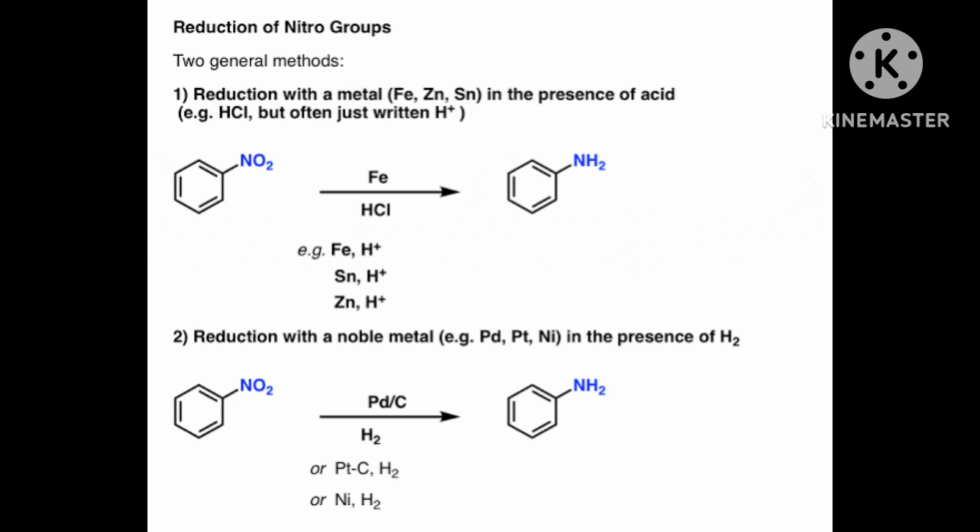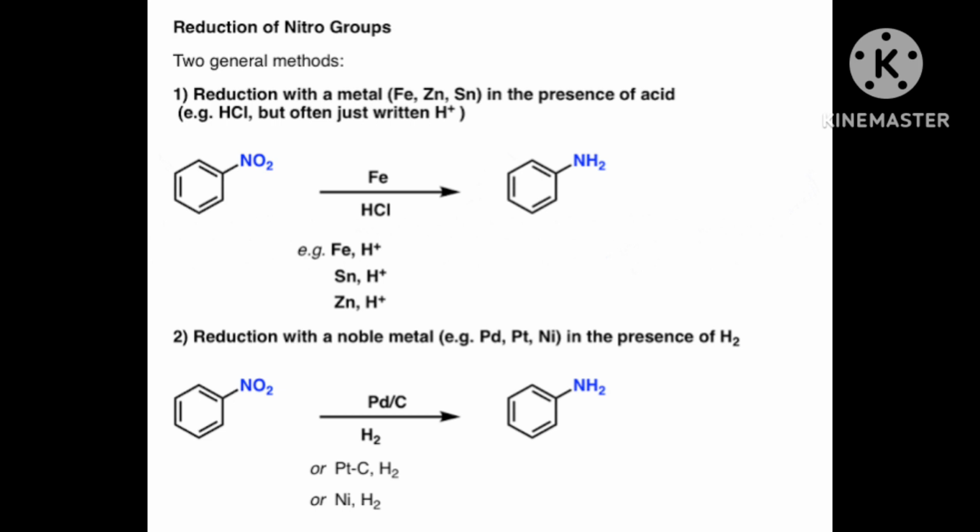Okay. Similarly, nitroalkanes can also be used. Here you have taken nitrobenzene, but you can take nitroalkanes also. Nitroalkanes can also be reduced to the corresponding alkylamines the same way.